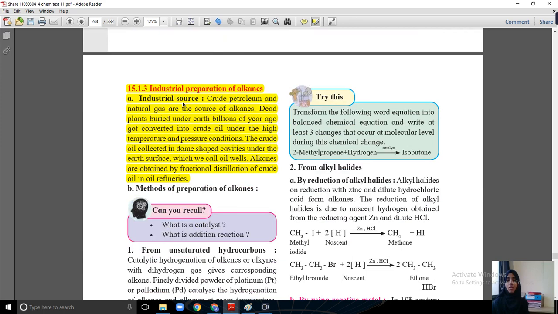Okay, the first way, that is industrial preparation of alkane, which is deleted in your syllabus. So we can skip this part. Only this one, industrial source or industrial preparation.